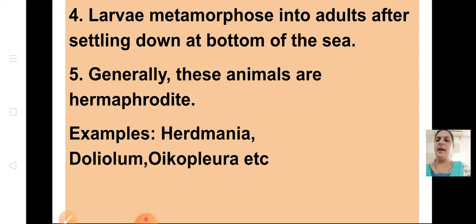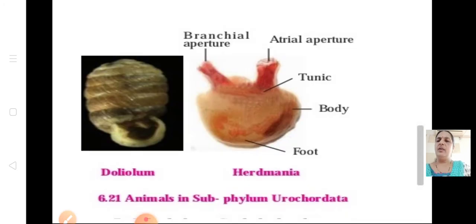Examples: Herdmania, Doliolum. All these examples you have to learn. Oikopleura. All these are the examples of this group. Okay, Urochordata. You can see the animals belonging to Urochordata. See, the test and tunic is marked over there. You can see what tunic is. It is the outer covering. Doliolum and Herdmania are the examples of Urochordata.